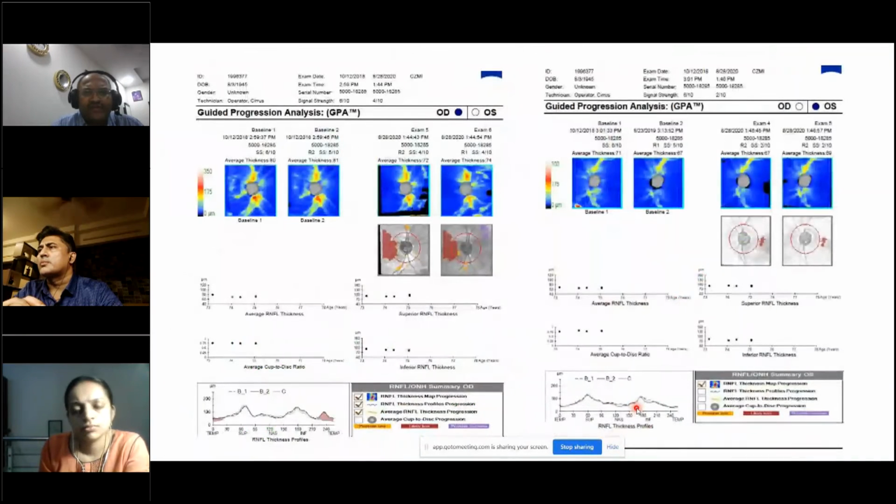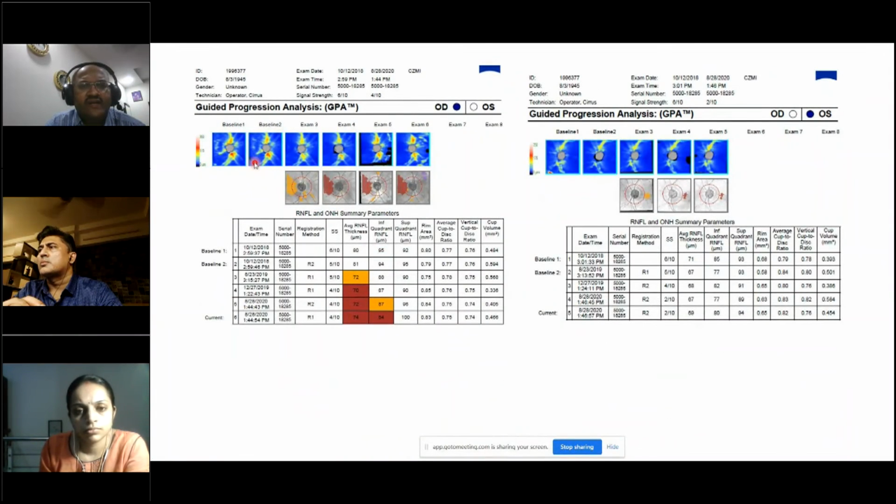You also have guided progression analysis with the OCT. This is baseline 1 and baseline 2, and then you have exam 5 and exam 6 of the right eye and the left eye of the patient. And you get the superior RNFL thickness profile, the inferior RNFL thickness profile, and the average RNFL thickness. You find that they are not deviating at all in the right eye, and in the left eye also they are being maintained. So you have almost 6 examinations. If you want to see all the details of the 6 examinations, you can see here. Here you find that there is a defect which is getting enlarged. Why is that? Because the signal strength is also correspondingly falling down.